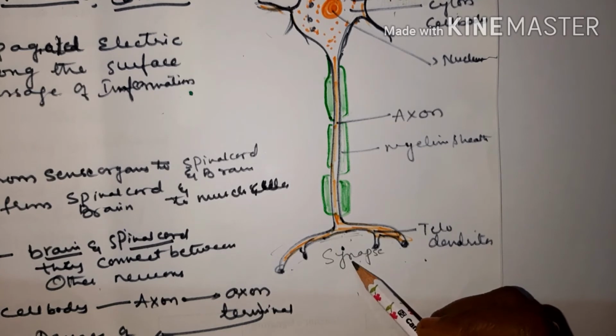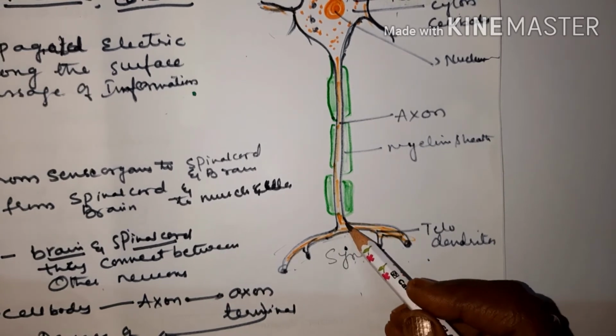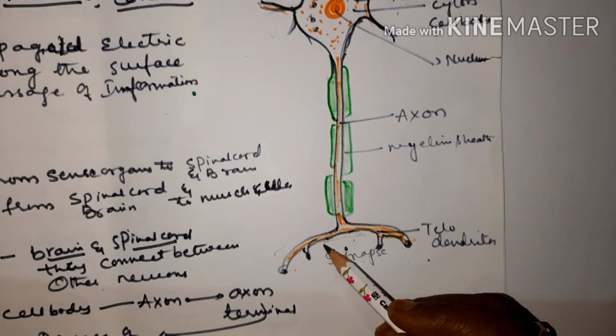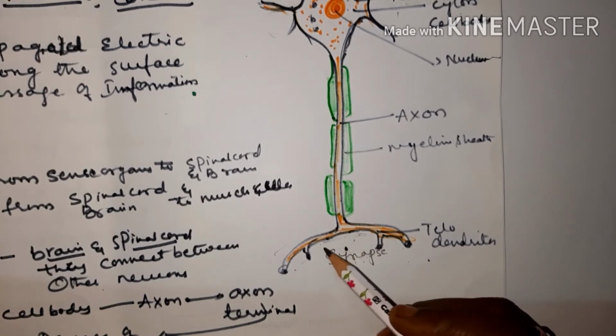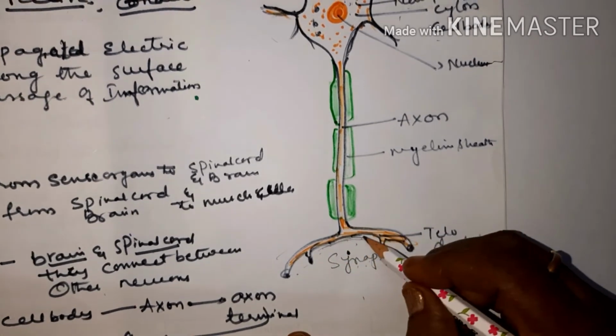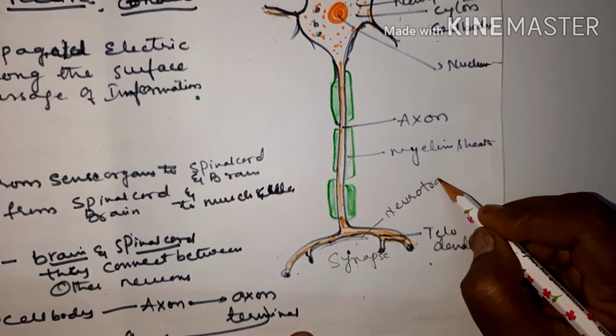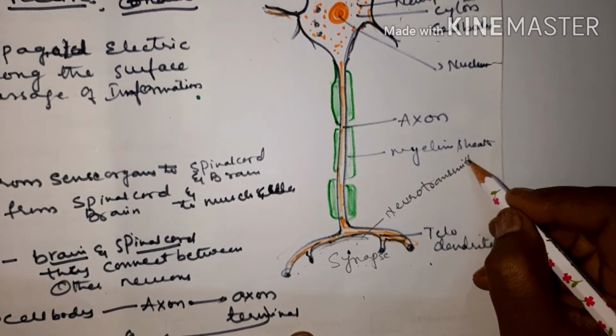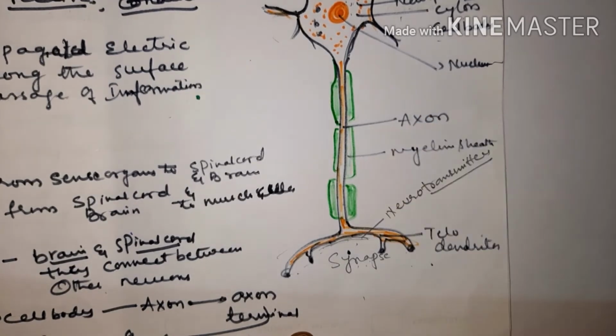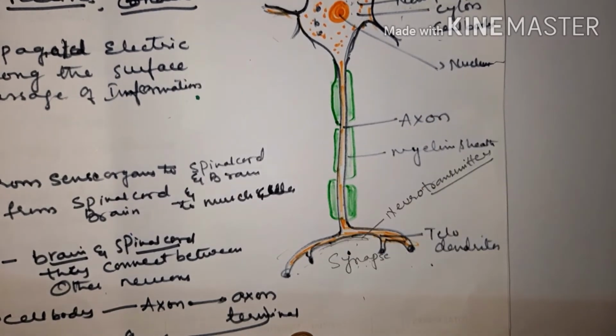And how are the impulses carried from one neuron to the other neuron? Between one neuron and other neuron, there is a chemical substance. Those are called neurotransmitters. So these neurotransmitter molecules help in carrying the impulse from one neuron to the other neuron.